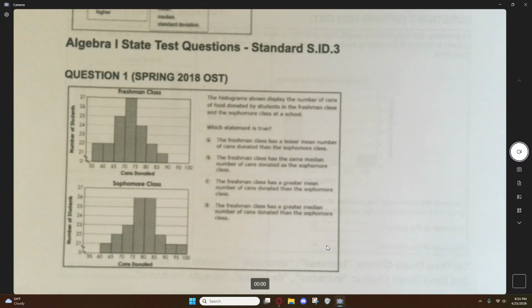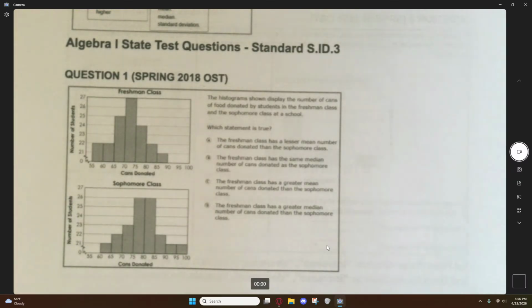The histograms shown display the number of cans of food donated by students in the freshman class and the sophomore class at a school. Which statement is true? The freshman class has a lesser mean number of cans donated than the sophomore class. The freshman class has the same median number of cans donated as the sophomore class. The freshman class has a greater mean number of cans donated than the sophomore class, or the freshman class has a greater median number of cans donated than the sophomore class.